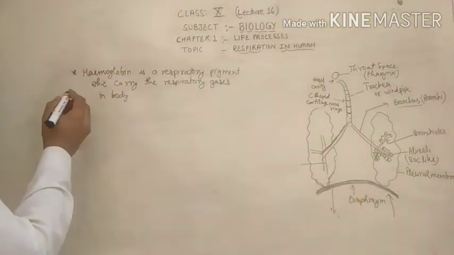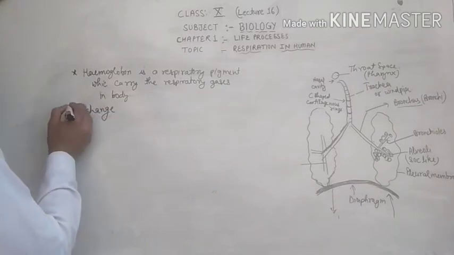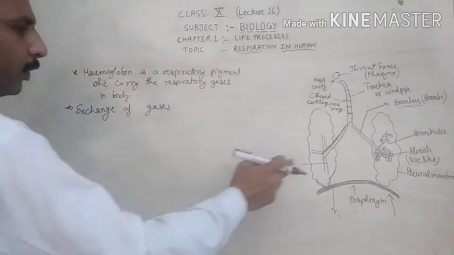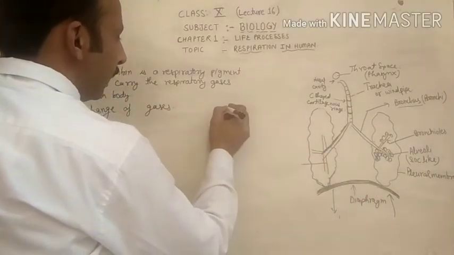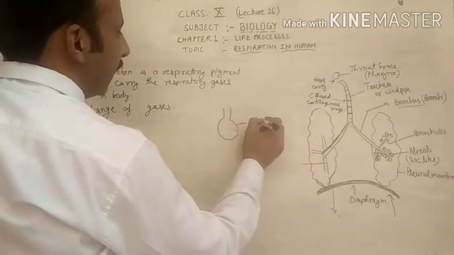So how the exchange of gases takes place, I will tell you. For example, I am taking one diagram here. This is the alveolus.